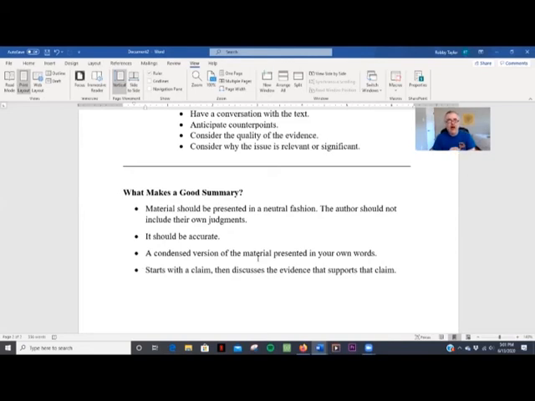And then a summary relates the main claim, the thesis of the article, right? Like, what is the author's purpose? Like, what is their major argument? What do they hope that the reader takes away from this article? And so you start with that, and then you relate any of the important evidence or minor points or supporting points that help support that main point.